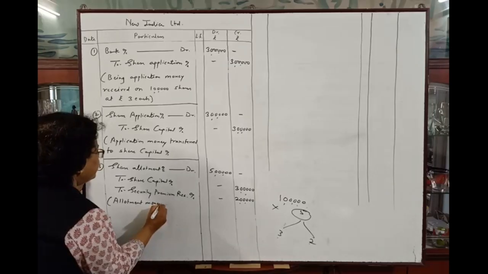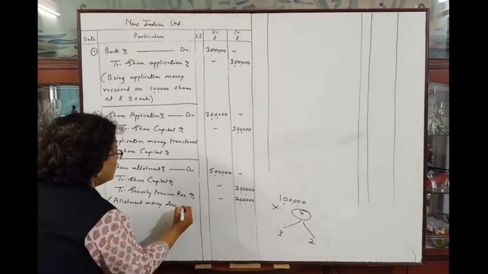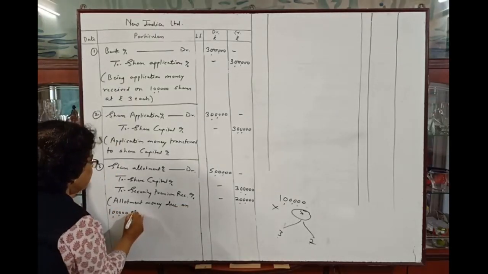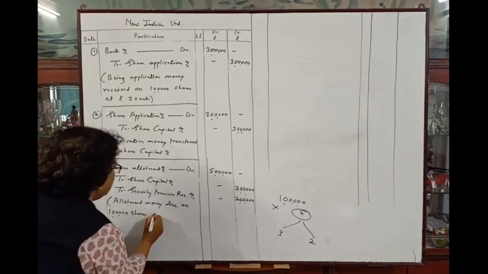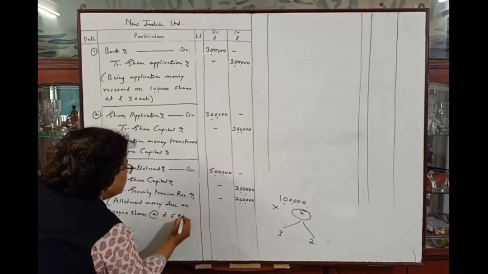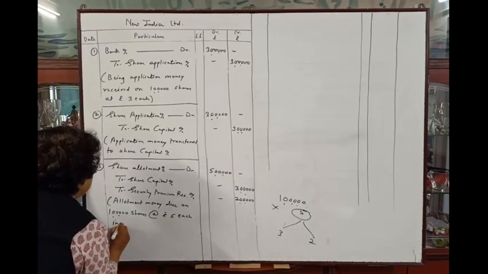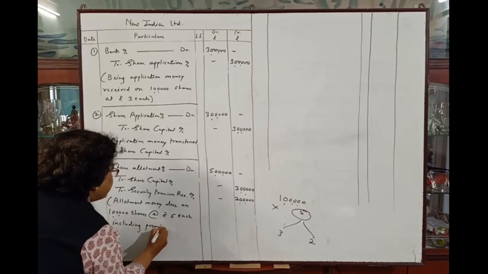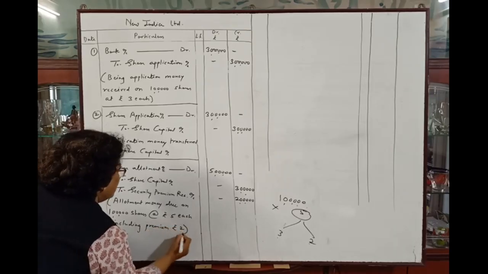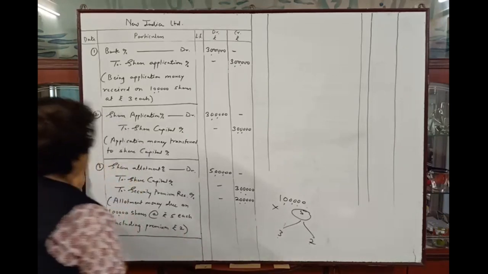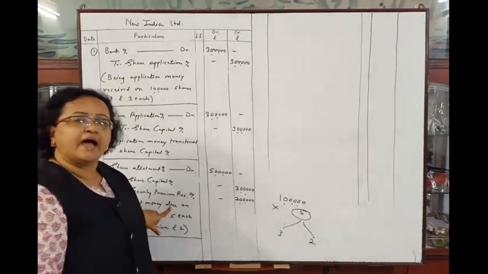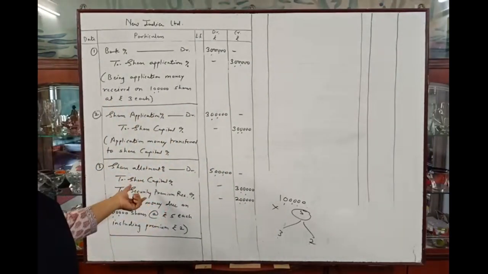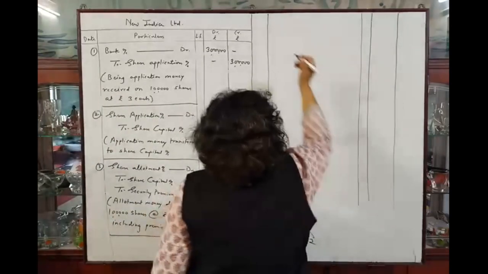Okay. In this way, narration will be allotment money due on 1 lakh shares at rupees 5 each, including premium rupees 2. This amount is due from the applicants. Okay. So let's pass the next entry, that will be the allotment money received. So next entry 4.